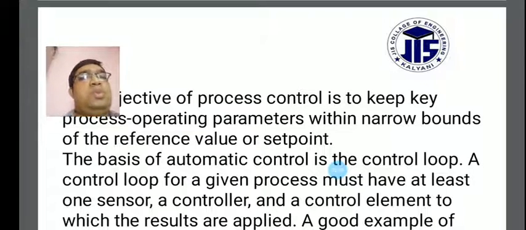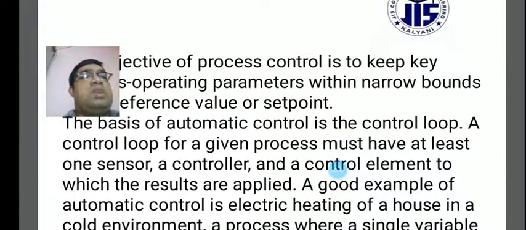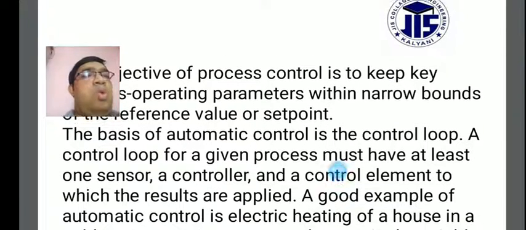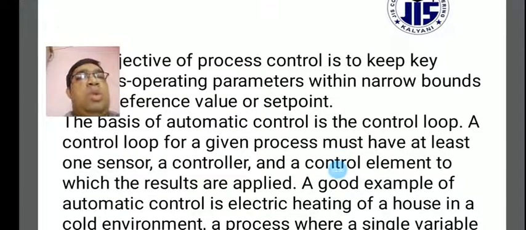A control loop for a given process must have at least one sensor, a controller, and a control element to which the results are applied.